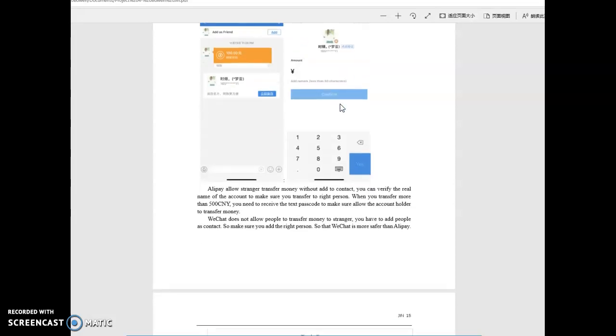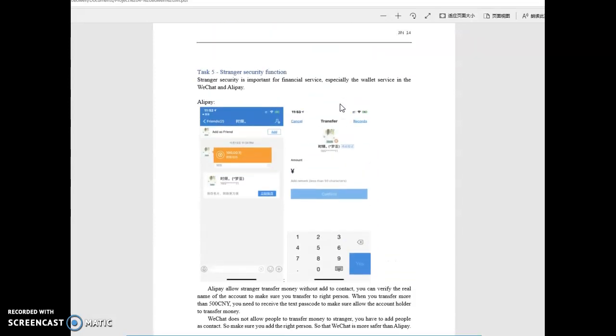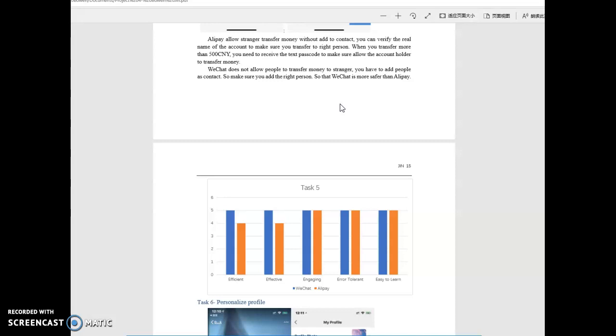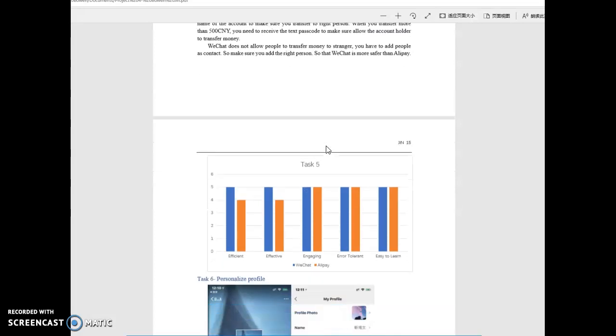Also, when you transfer more than $700, you need to receive the passcode from the Alipay, and then you can transfer the money. But in the WeChat, you should add the person first and then transfer money, because it does not allow people to transfer money to strangers in the WeChat security function.